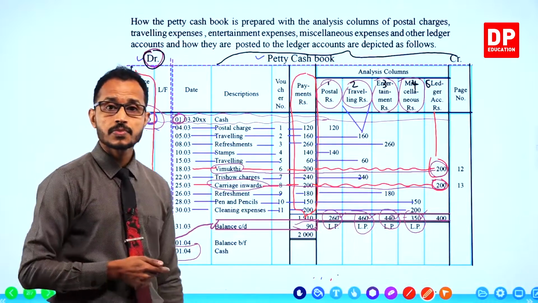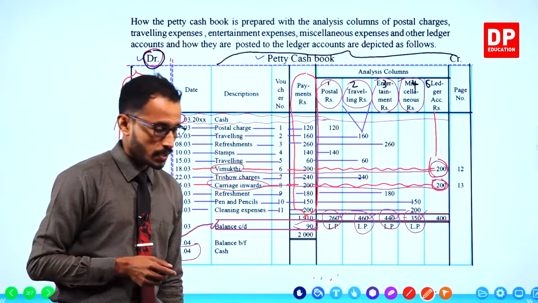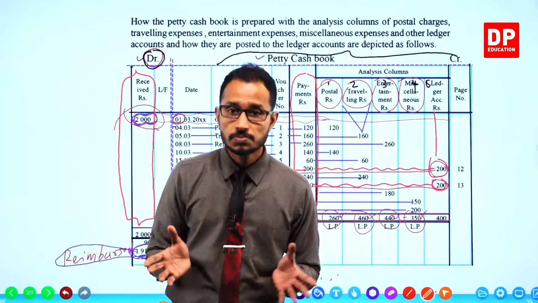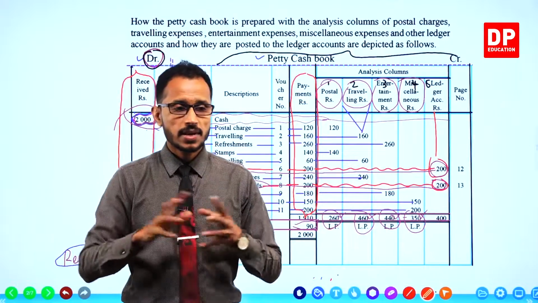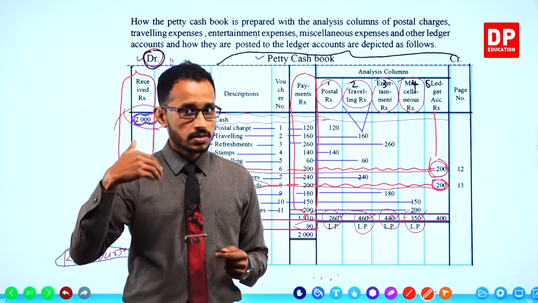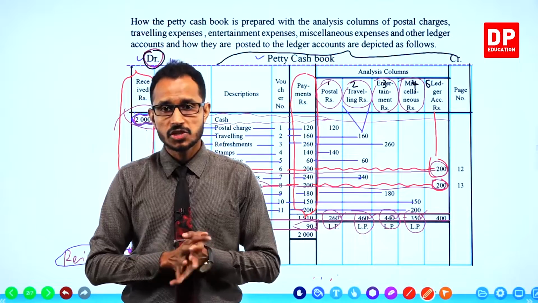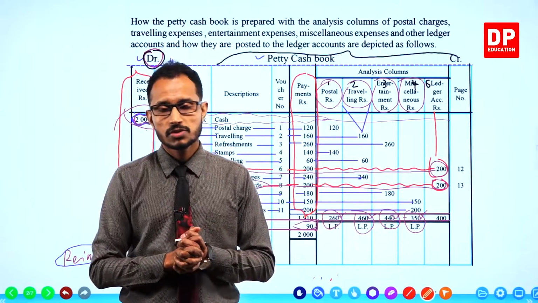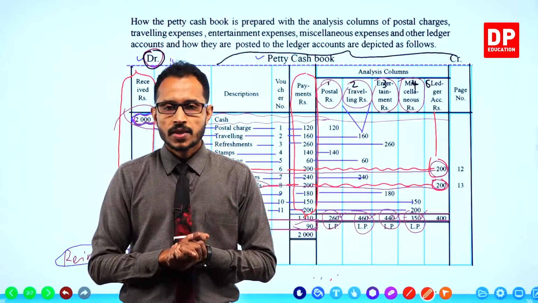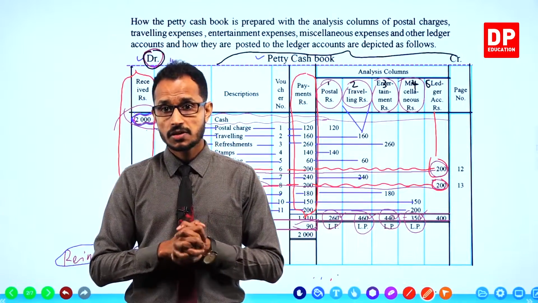All right. With that, the explanation of the petty cash book and the learning part is done, children. I so much hope that you learned how to prepare the petty cash book.